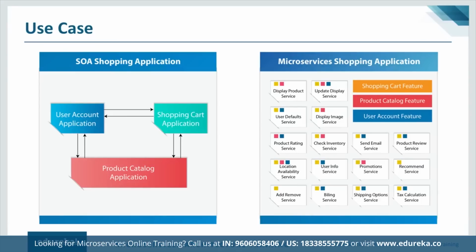So first, let's take the case of where a microservice shopping application is better. So here we'll have certain features which are common to multiple applications, right? So we have something like a display image service. So it's a smaller task level service over here, but the image of the product being displayed might be common across all the three applications. It might be present in the shopping cart also, and the image of the product might be present in the user account application also, showing which are the products which the particular user bought. And then you might have the image of the product in the product catalog application also.